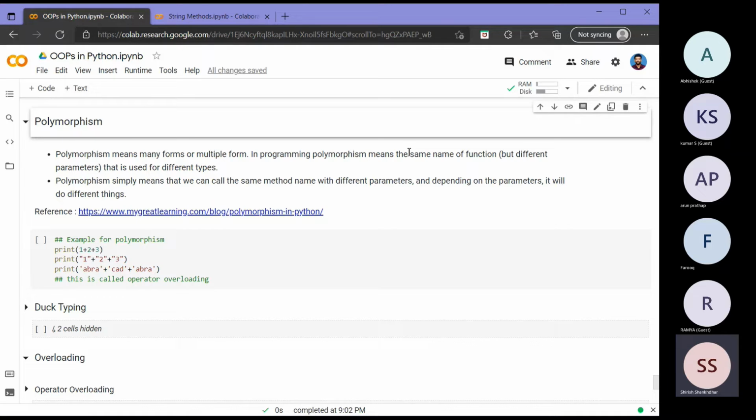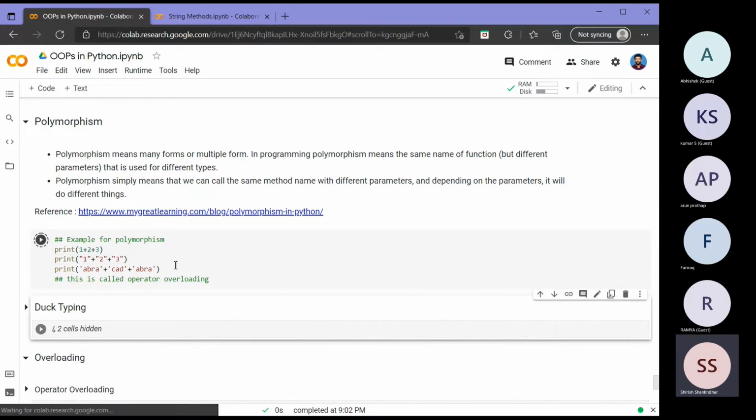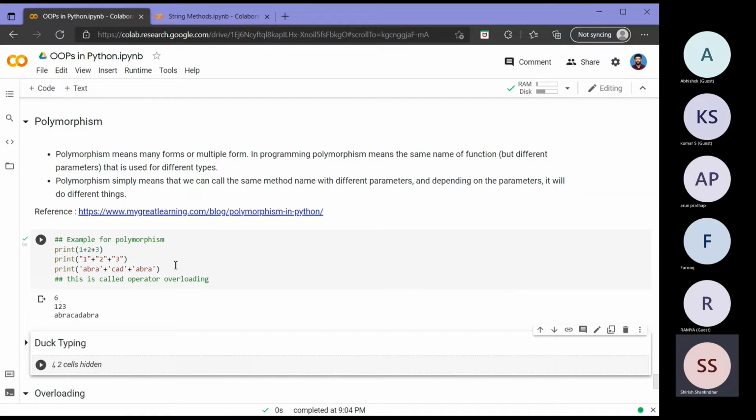So, for example, one type of polymorphism you can see is the same thing. 1, 2, 3 numbers I am able to add. 1, 2, 3 strings I am able to add. Then another 3 strings, abracadabra, I am able to add. So it is just a basic plus operator, but it is able to operate over multiple data types.